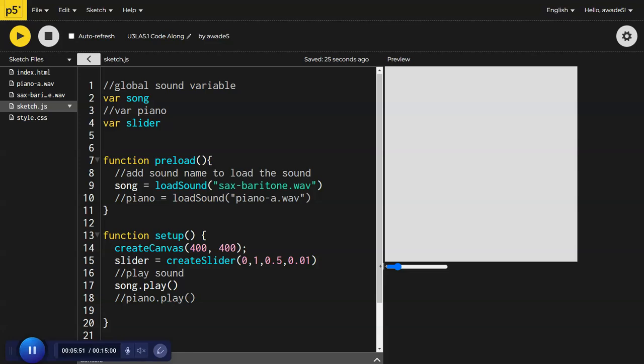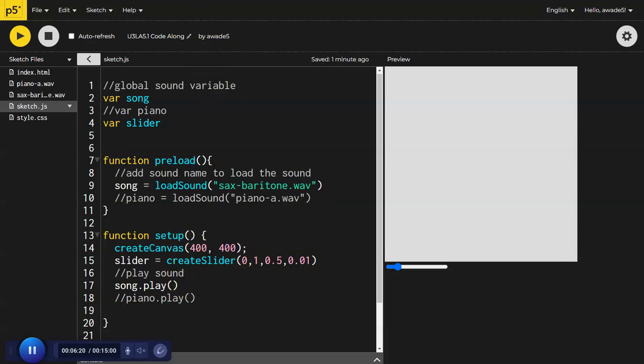And again, if you have a longer soundbite, then you can pretty much see how it varies between that. Playing around with these minimum and maximum values, you can change up what your minimum and max is and how you want to increment it on your own. So that's pretty much how you create and use a slider. And you can use the slider to create anything that you want to.